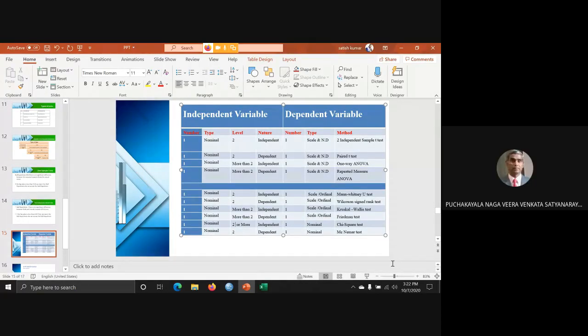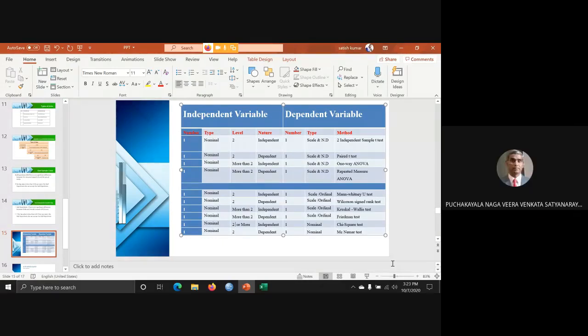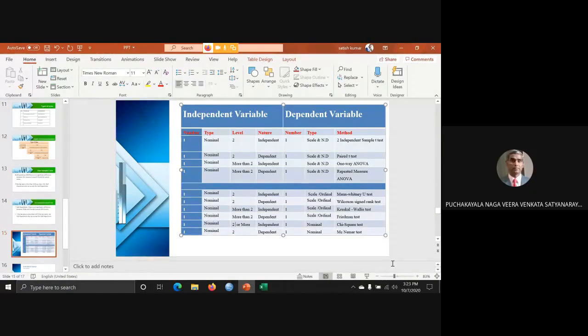Then should I use this ANOVA test or go for something else? What is your objective? You want to compare between ethical, social, environmental, and economic. So are you talking about comparison or an impact study? Impact study.